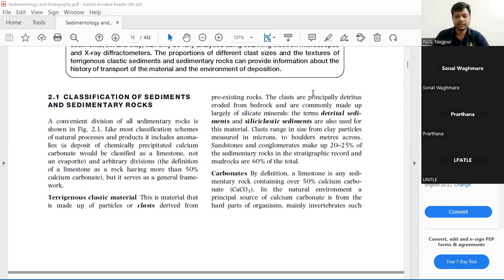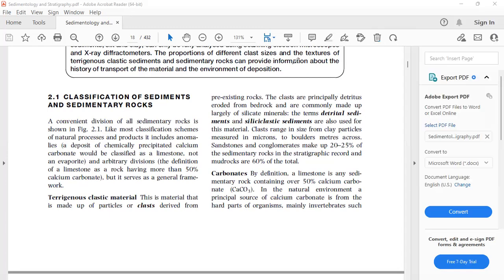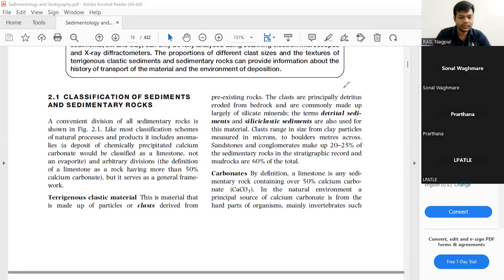The sediments and sedimentary rocks are classified on the basis of the materials with which they are constituted.